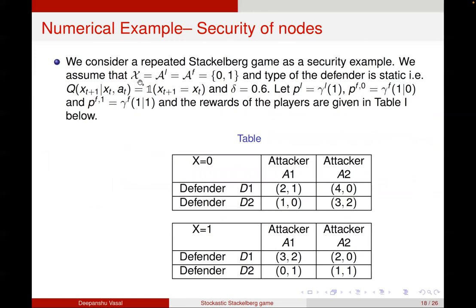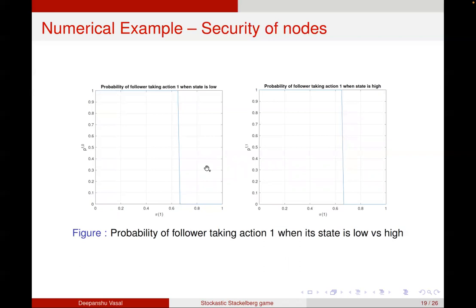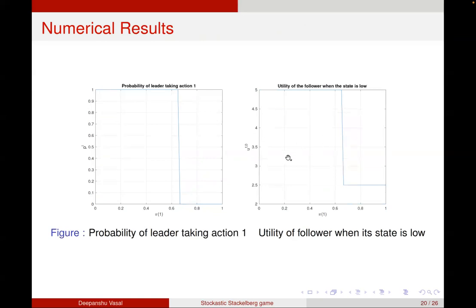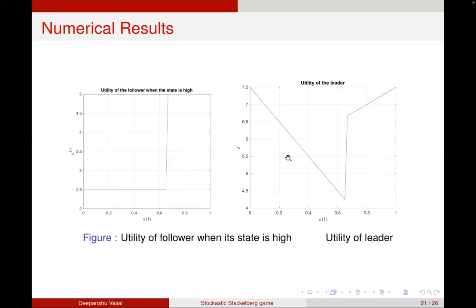Finally, I want to show one example. Suppose the state X and the actions are binary, so it's a repeated game. And suppose this is my reward matrix for both the attacker and the defender. The attacker is the leader and the defender is the follower. And these are the payoff matrices. Then using my algorithm, I can actually solve for the equilibrium strategies of the players. It so happens that in this case, they are pure strategies as a function of the belief. This is when the state is low and the state is high. These are the strategies of the follower. These are the strategies of the leader and the utility function.